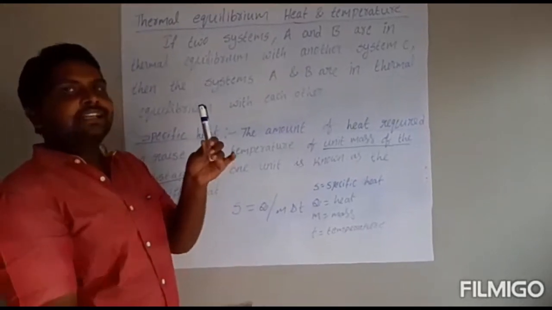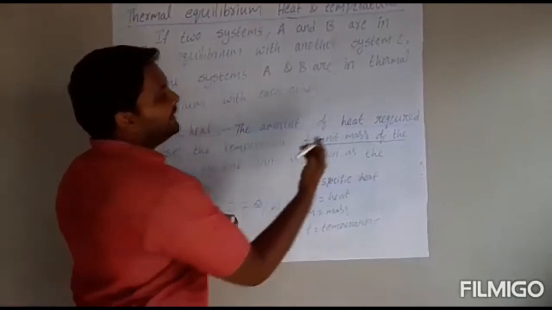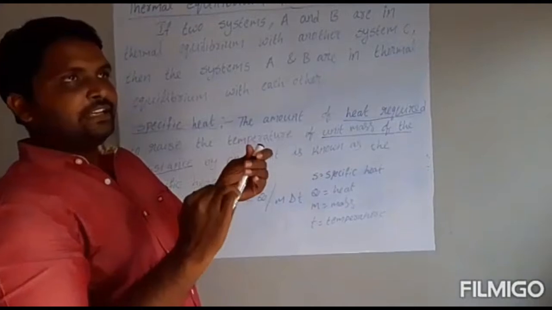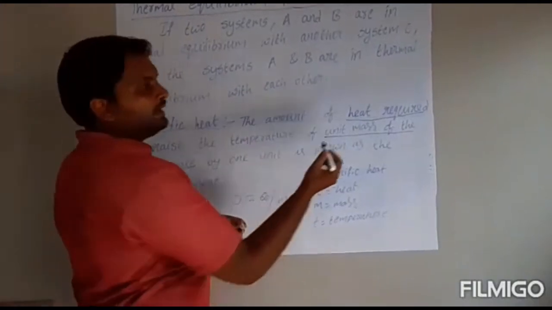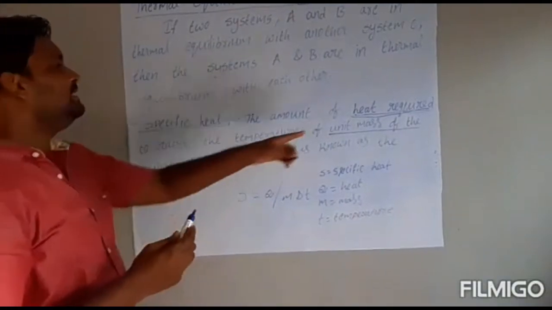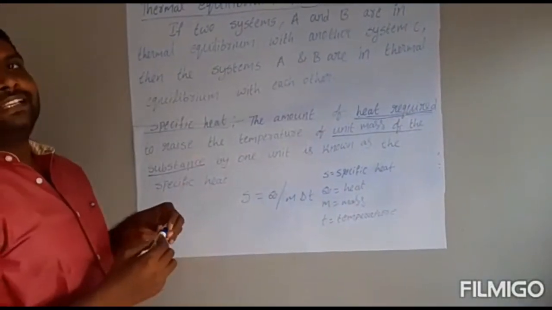What will we do? We will heat it. Heat is required to increase from 1 degree to 2 degrees Celsius. That heat is called specific heat.